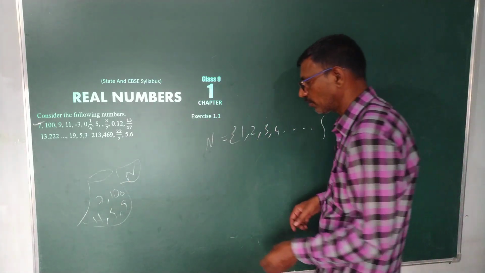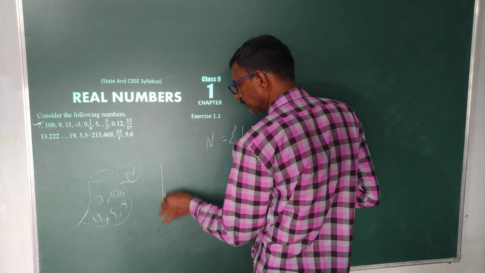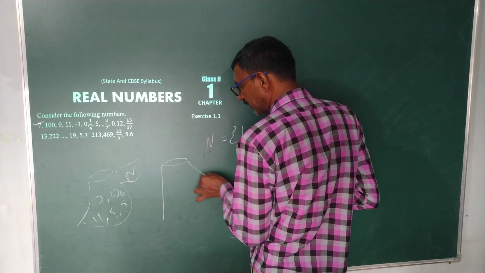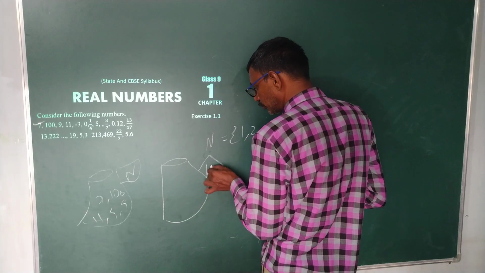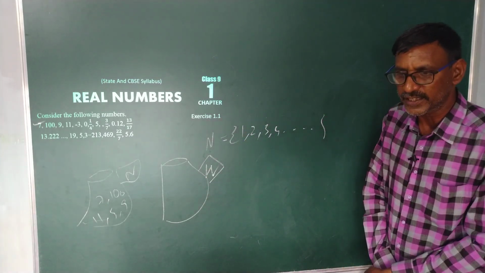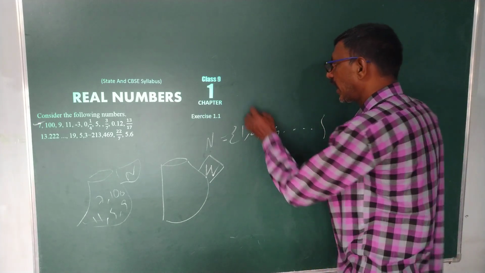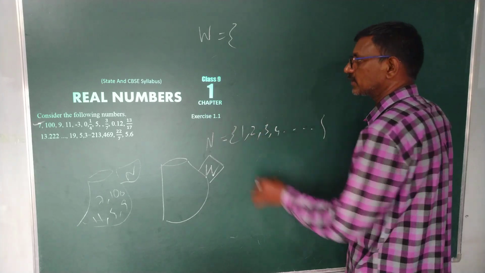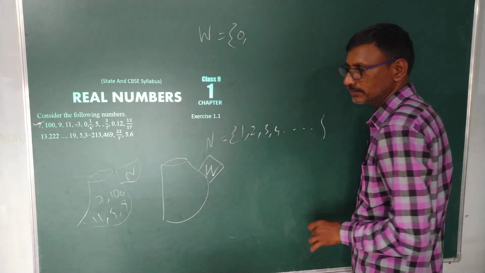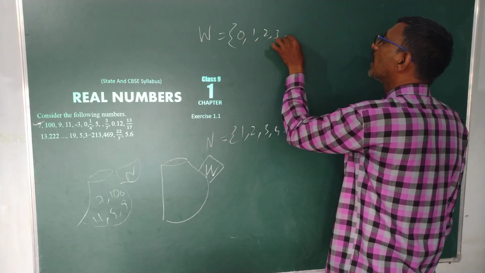Now coming to the whole numbers. This is my small bag. I name it as W. W is nothing but whole numbers. Everybody learned in 7th standard. Whole numbers start from 0, 1, 2, 3 and so on.